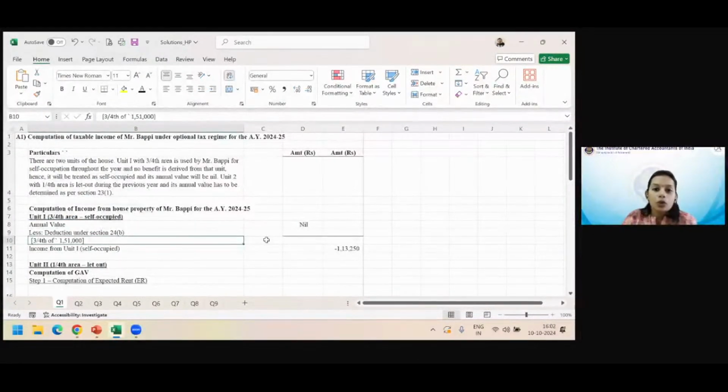If you assume all that, which you mention in the notes, then the amount of interest allowed कितना है? Ma'am, up to 2 lakhs is allowed. So we'll calculate 3/4 of 1,51,000 and we see it is less than 2 lakhs. So fine, the entire thing is allowed.